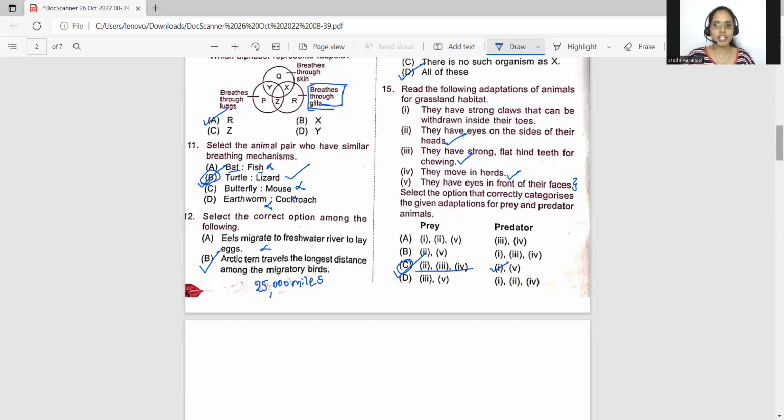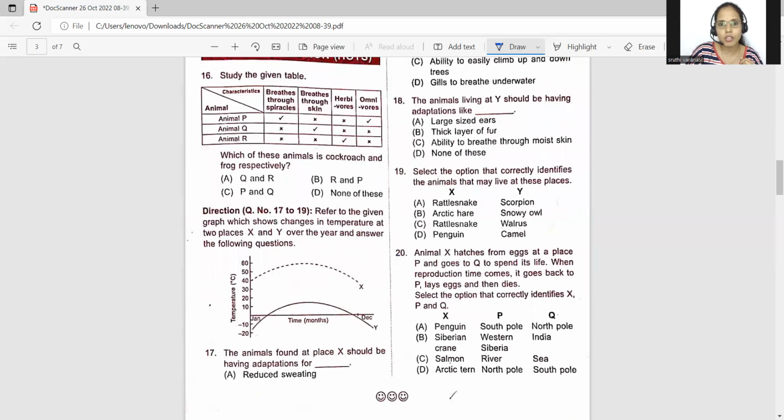Now we have approached the achievers section, which is HOTS, higher order thinking section. So let us proceed further. Study the given table. Here they gave characteristics, here they gave animals. Animal P breathes through the spiracles and it is an omnivore. So breathing through spiracles means maybe it's an insect. Animal Q is breathing through the skin, maybe an earthworm. Animal R is a herbivore. Now they're asking which of these animals is a cockroach and a frog?